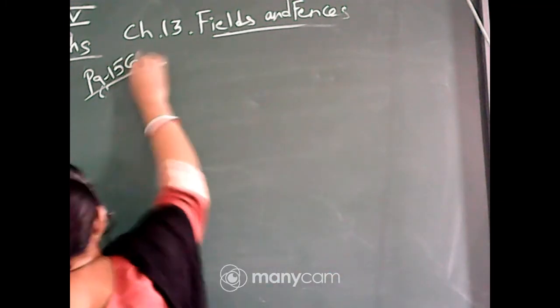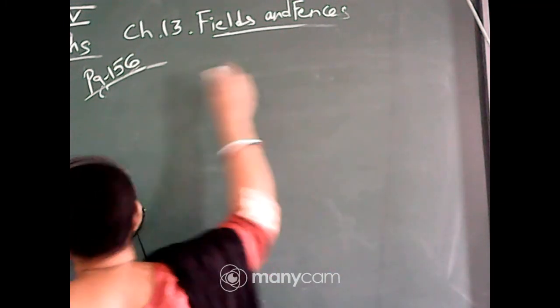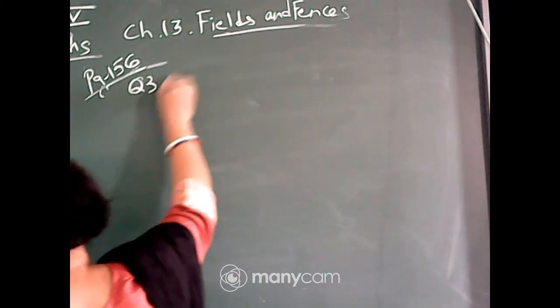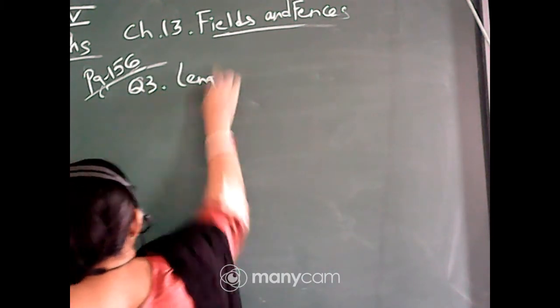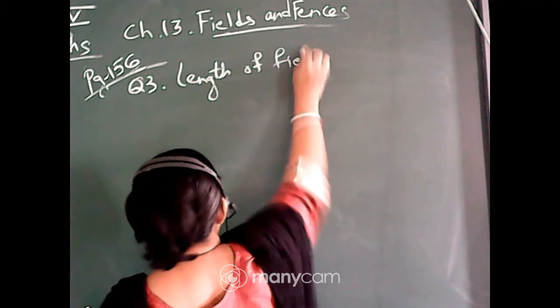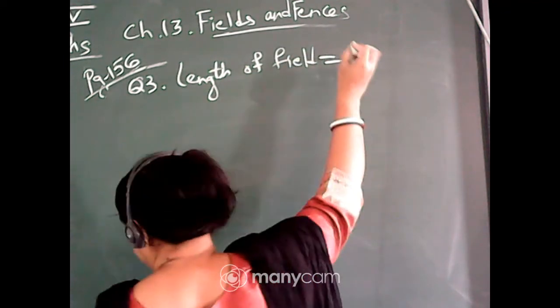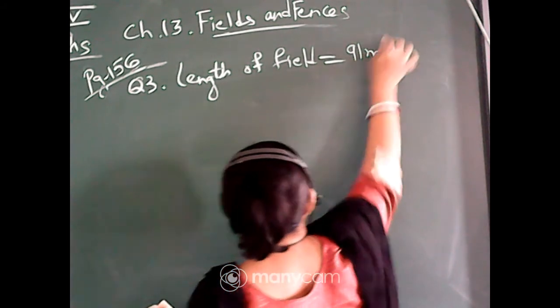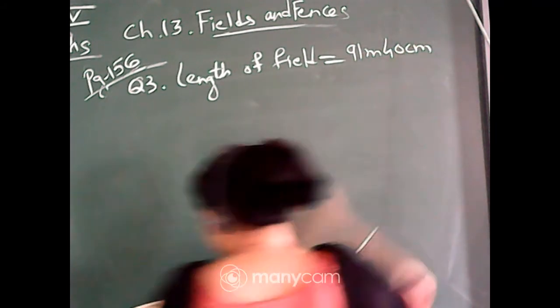Page 156. Okay. Question number 3. So you will write: length of field is equal to 91 meters 40 centimeters.